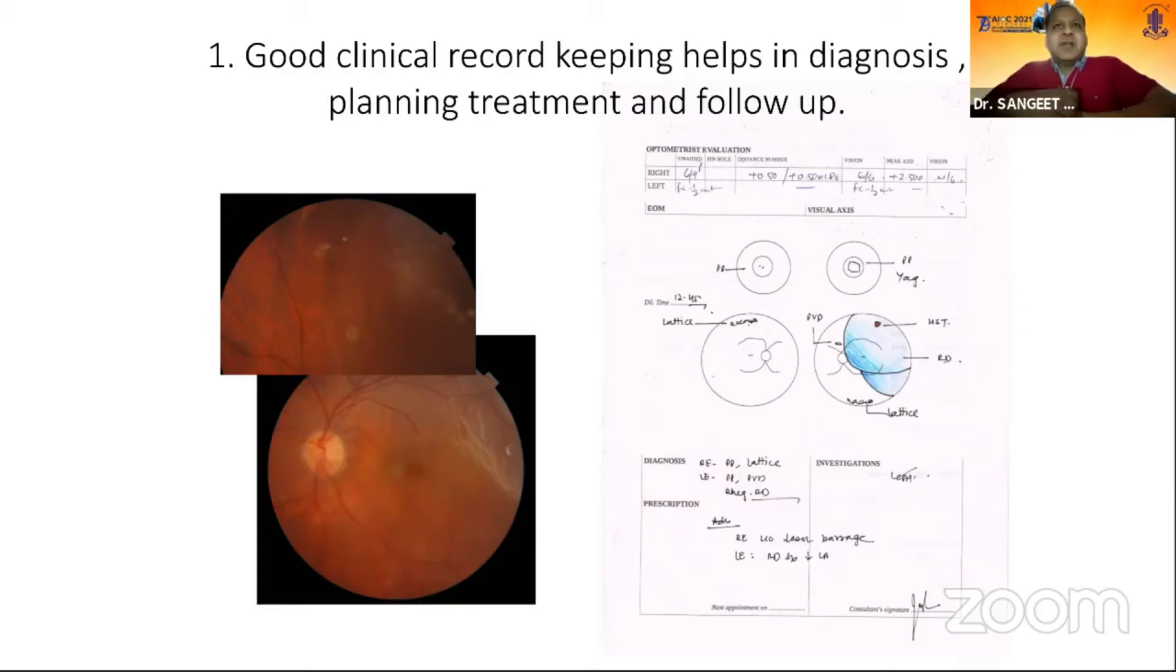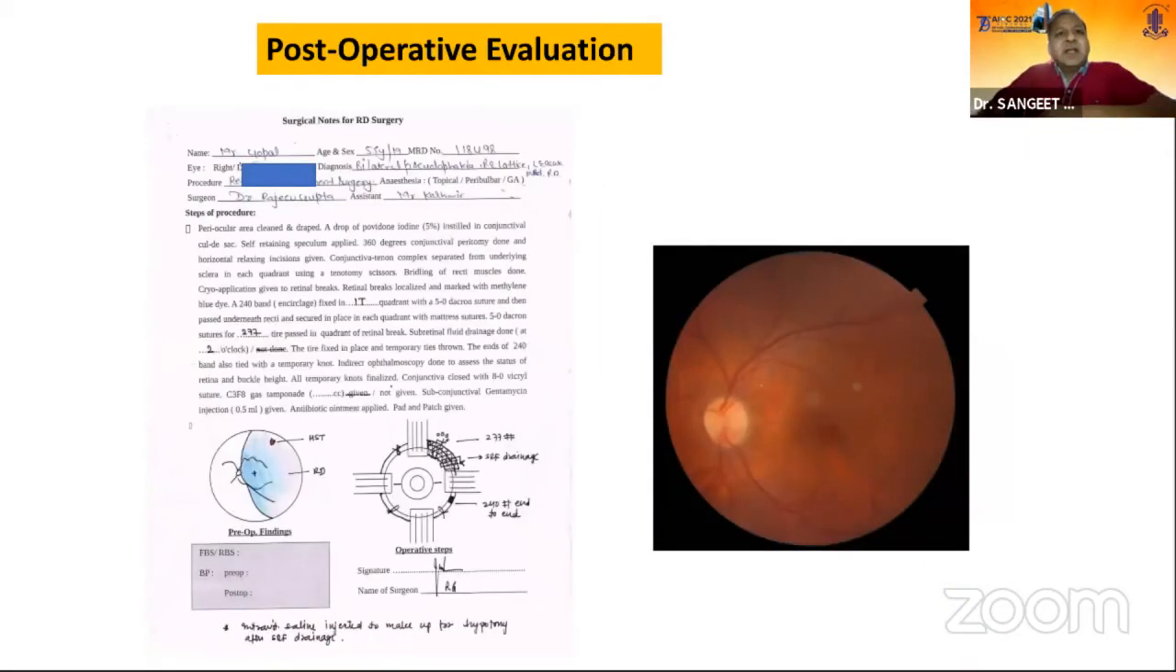You have to keep a good clinical record of the patient, and this drawing helps in picking up many other features which you routinely don't pick up doing a routine indirect ophthalmoscopy in your clinic. But when you spend time doing a drawing, you may pick up much more than what you saw while examining the patient in the clinic. And this helps you plan your treatment, change your treatment, and also plan the follow-up with the patient. Again, post-operatively, you have to keep a record.